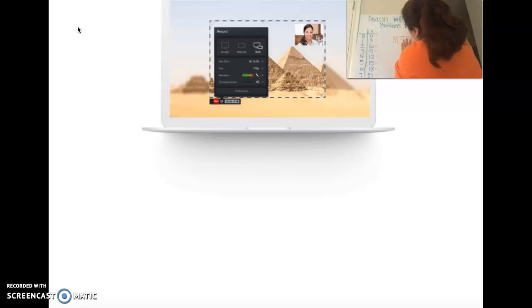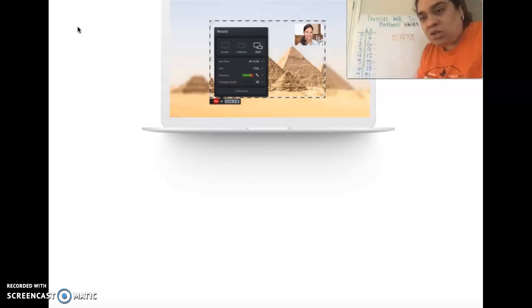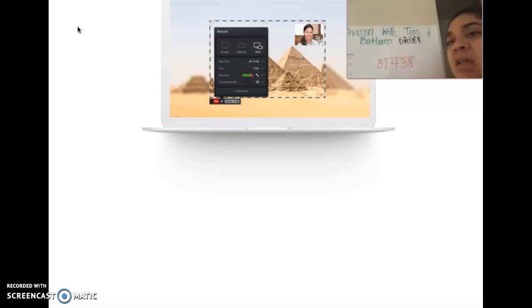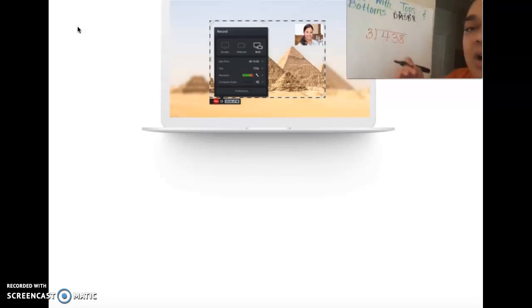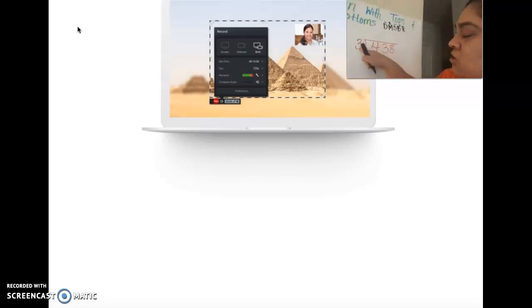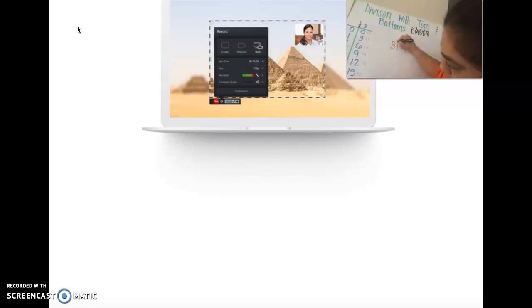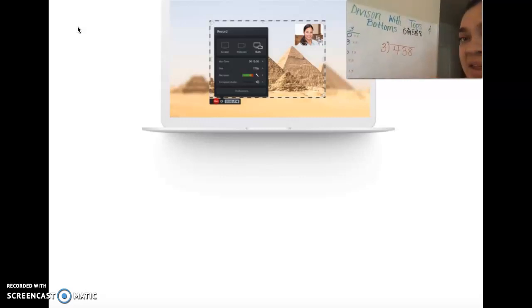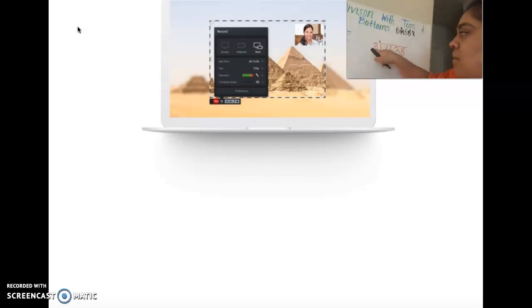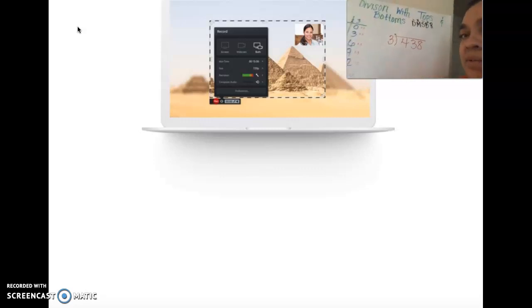So let's start by looking where we are going to start dividing. You have to ask yourself, put your imaginary multiplication sign there, how many times can 3 go into 4? That's where your tops and bottoms comes in.